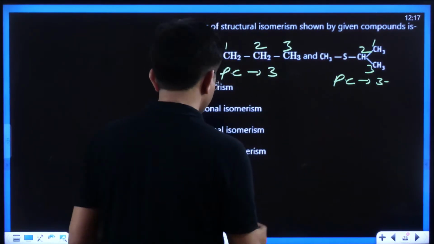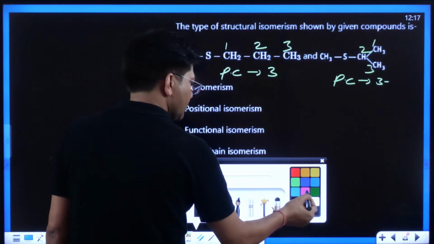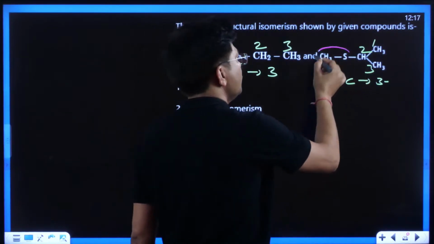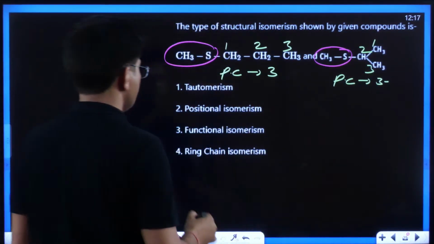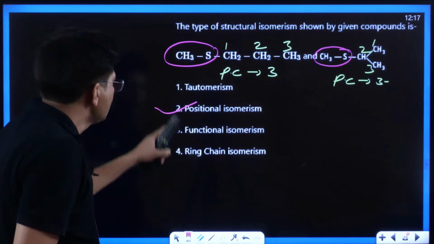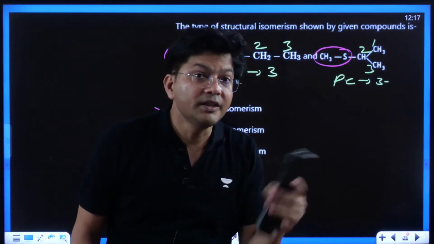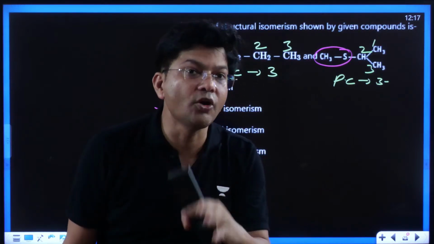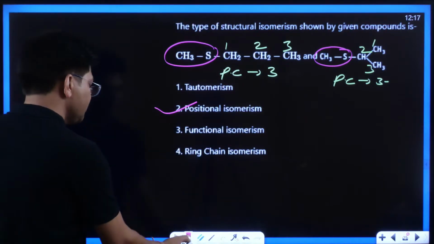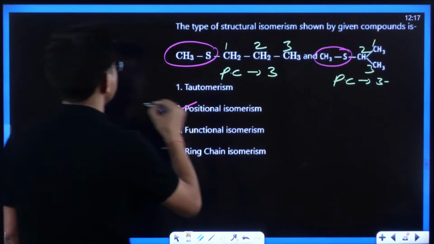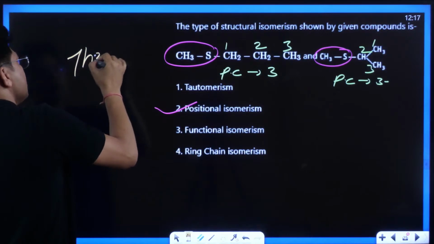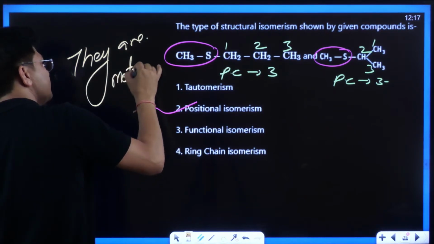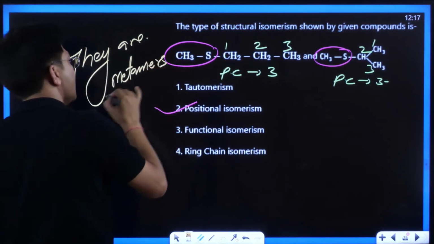So here the position of this is 1, and here the position is 2. So they are position isomers. Although one thing is there: if metamerism was given in the option, then they would be metamers also. But since metamerism is absent in the options, that's why they are position isomers.